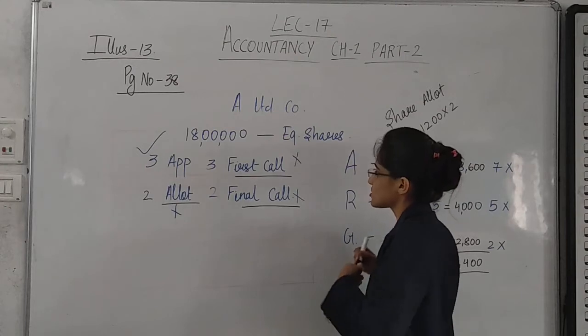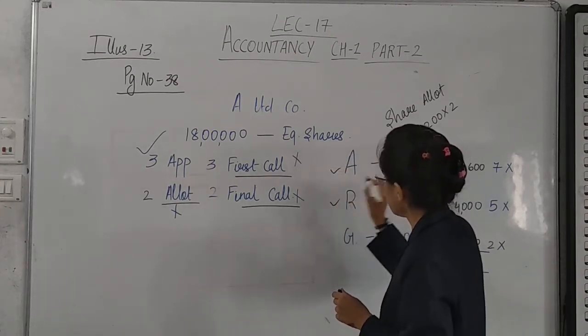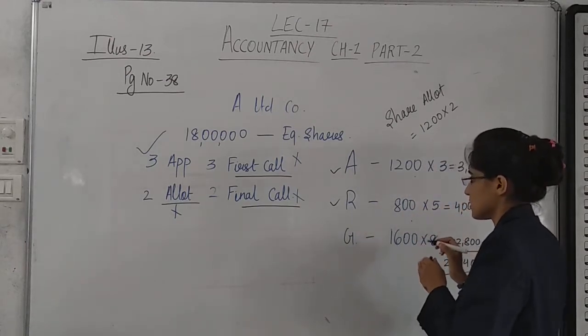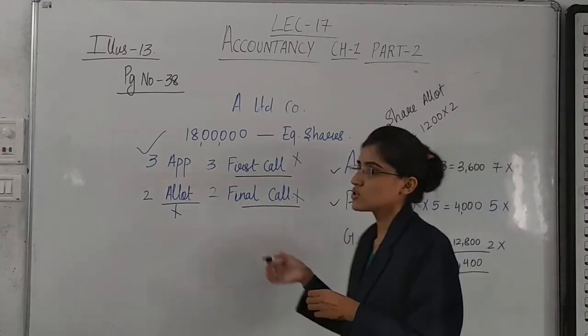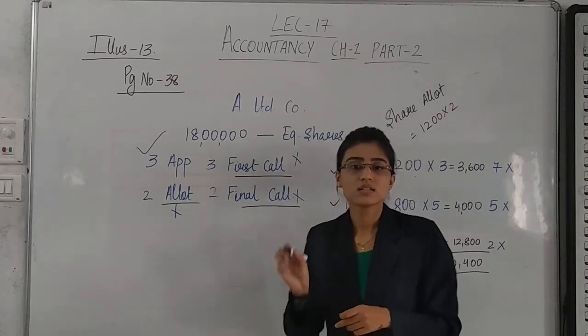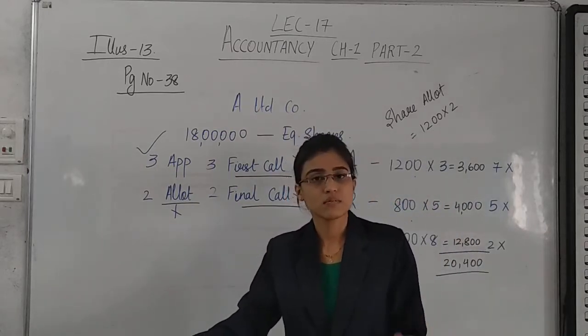Then first call is not received from 2 people. This one and this one. So 1200 plus 800, 2000. So first call is not received on 2000 shares. So 2000 into 3, 6000. To share first call account 6,000.